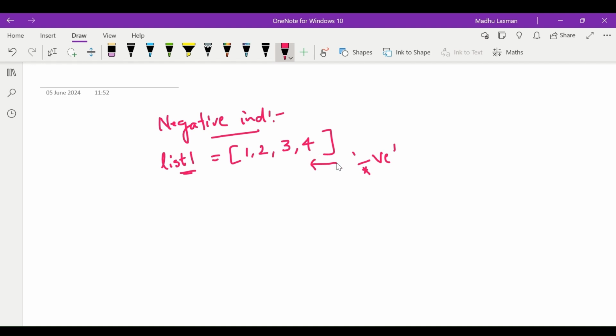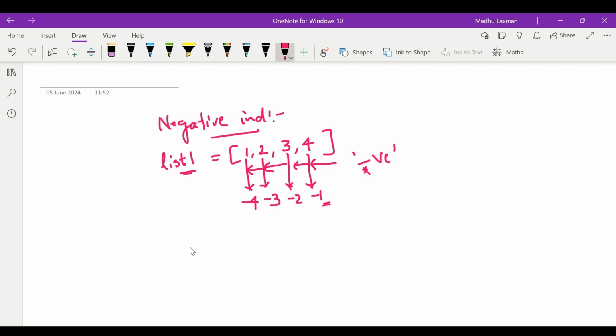If I come from the back of list 1, the very first element that I encounter is 4. This element 4 will be assigned an index position of -1. Always remember, negative indexing starts from -1. If I go a bit forward, I'll encounter element 3, and this 3 will carry an index position of -2. Then element 2 will carry an index position of -3. And then element 1 will carry an index position of -4.